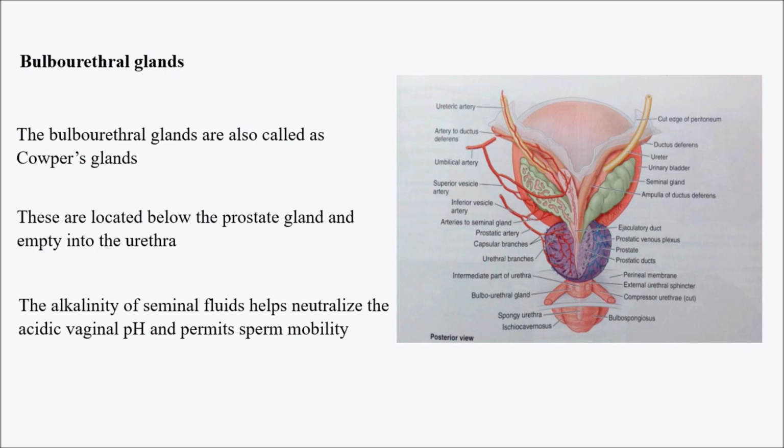The alkalinity of seminal fluids helps neutralize the acidic vaginal pH and permits sperm mobility. Generally, vaginal pH will be acidic in nature, so the alkalinity of the seminal fluids will help neutralize it and permit the sperm to move freely in the vaginal tract of the female.